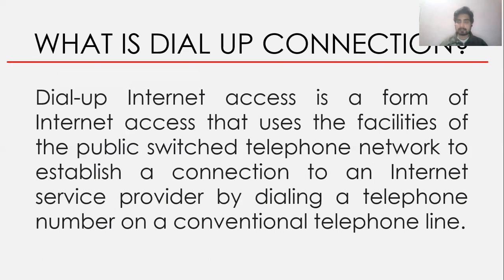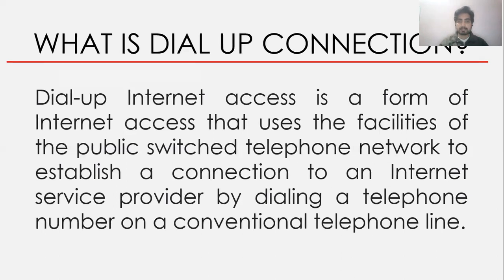The internet connection was very slow because the telephone wires were not that efficient at that time that they could provide that much high speed of internet as we are getting today. So the telephone wires were not efficient, we had to make a phone call for establishing a connection, and the internet was very slow. So dial-up connection is now not being used. It has been removed, and now mostly we use broadband connection.